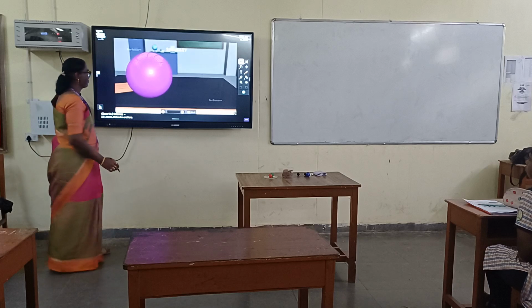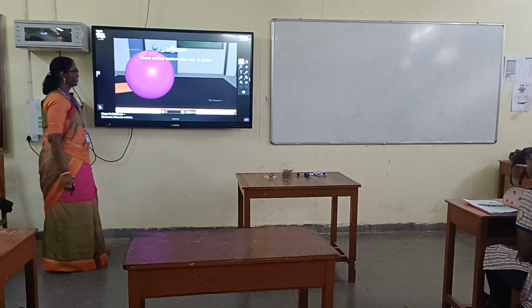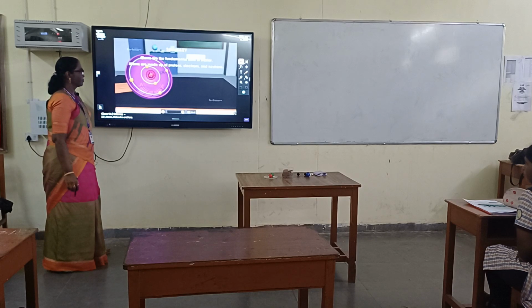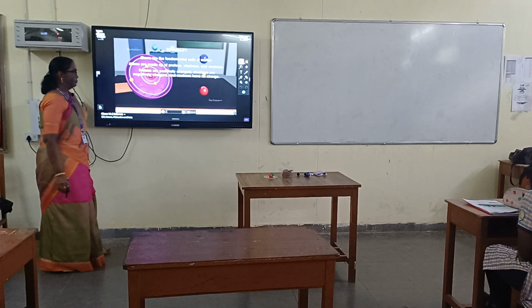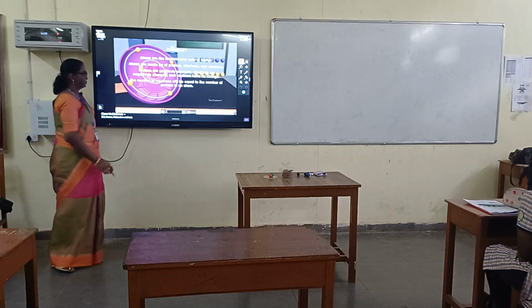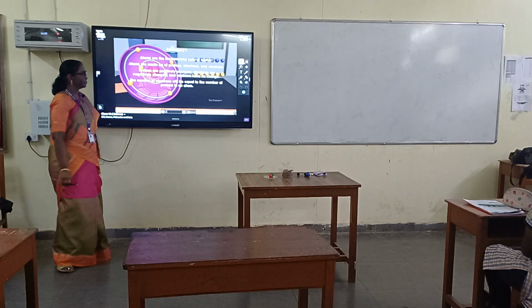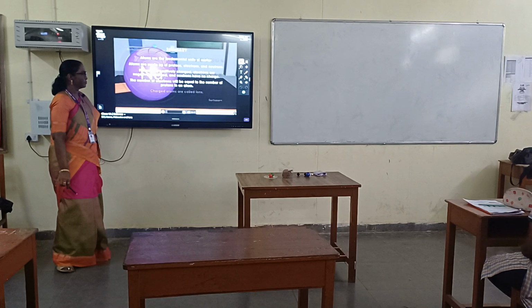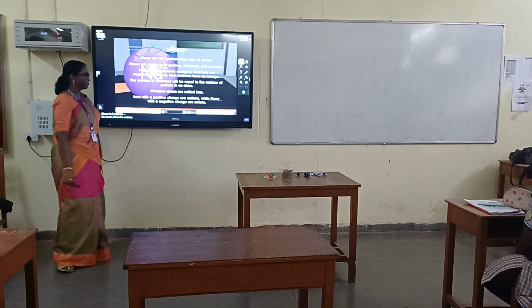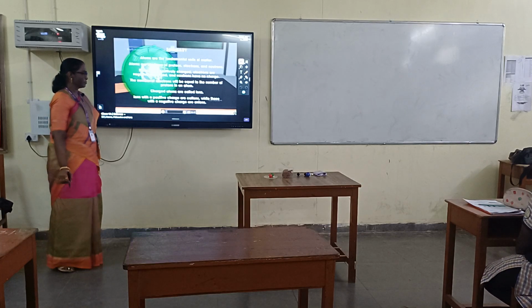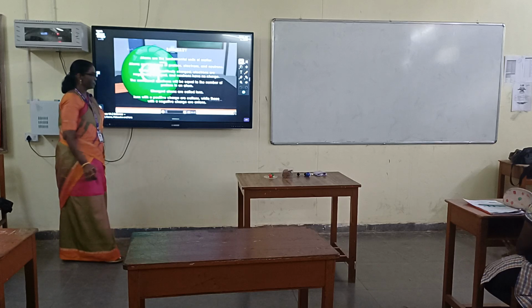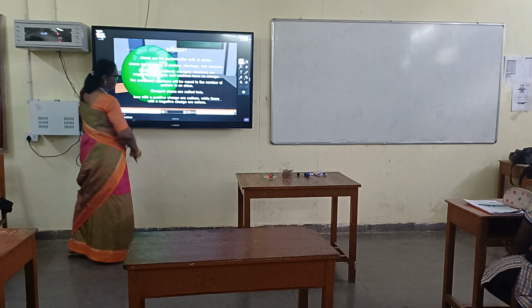Summary. Atoms are the fundamental units of matter. Atoms are made up of protons, electrons, and neutrons. Protons are positively charged, electrons are negatively charged, and neutrons have no charge. The number of electrons will be equal to the number of protons in an atom. Charged atoms are called ions. Ions with a positive charge are cations, while those with a negative charge are anions. And now remember that ion.